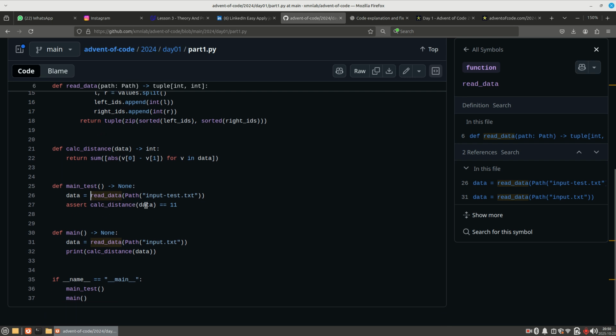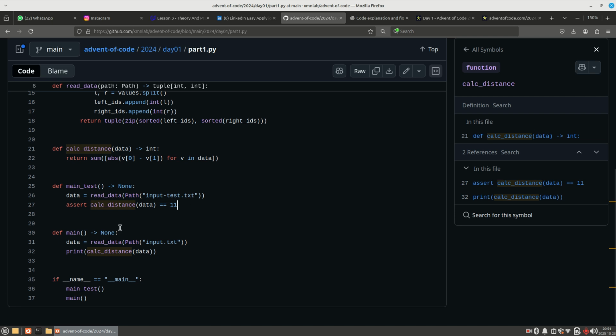And assert calculate distance of data is equal to 11. He is asserting the data inside this function. He is just asserting the data here, and def main, none, this is the main function.